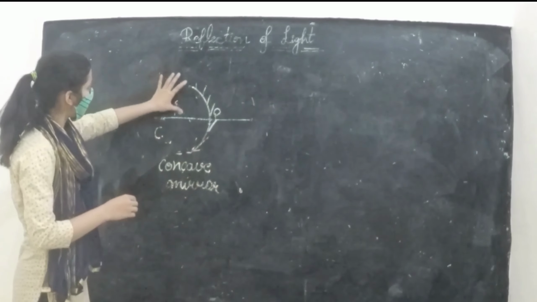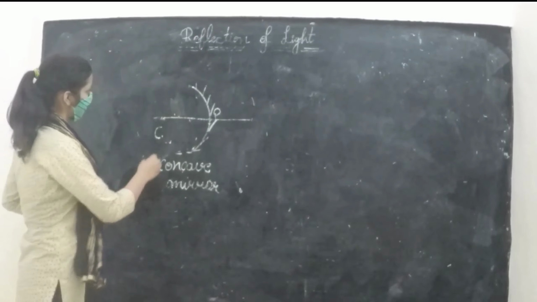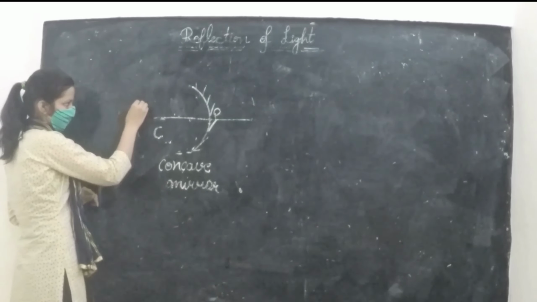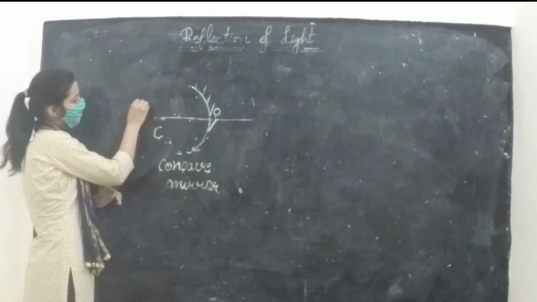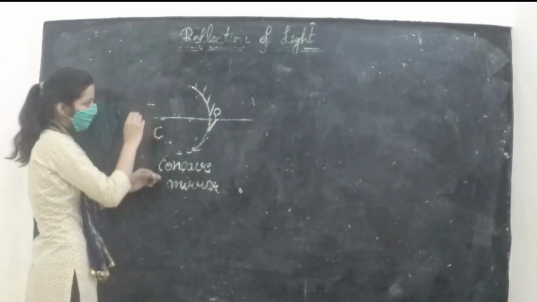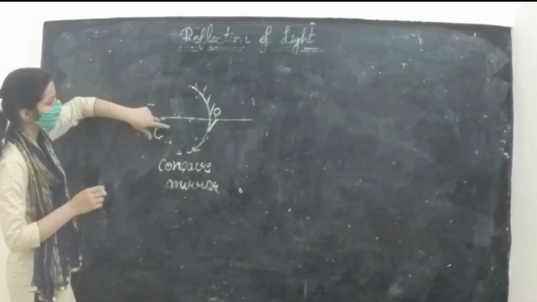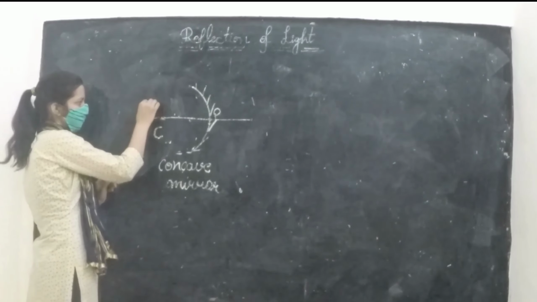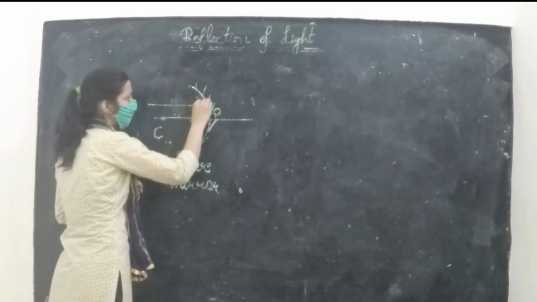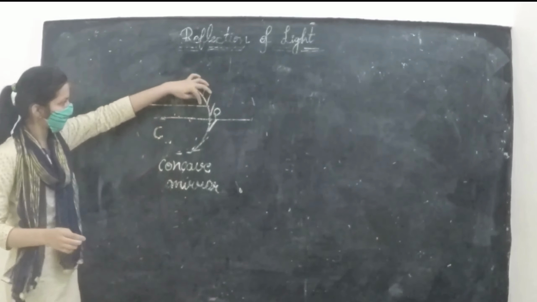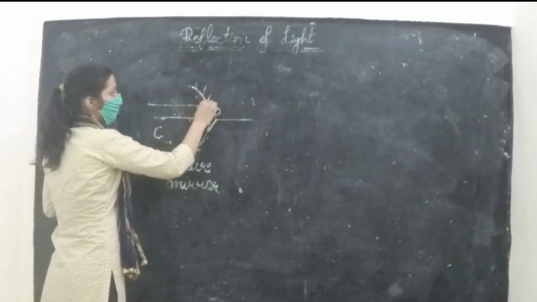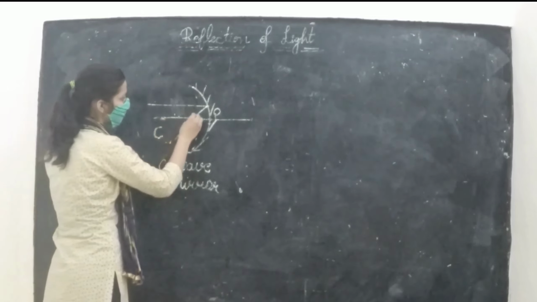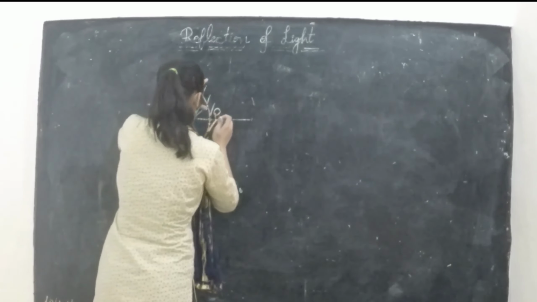Now, when light from some source travels parallel to the principal axis, we know that this is the principal axis, the imaginary line passing through the pole and the center of curvature C. When it strikes this surface, it will pass through some point. Now this point we will take as the focus.